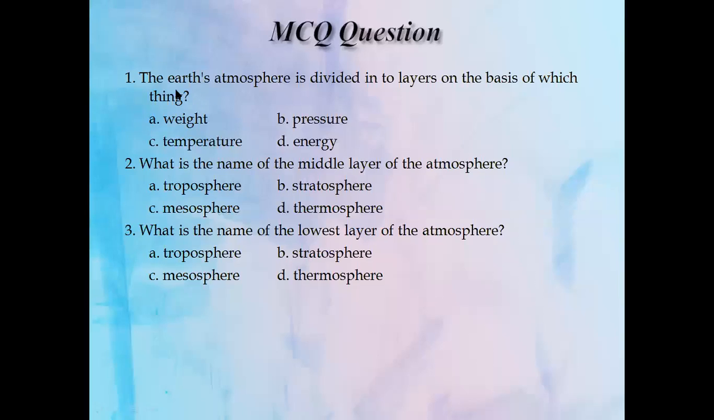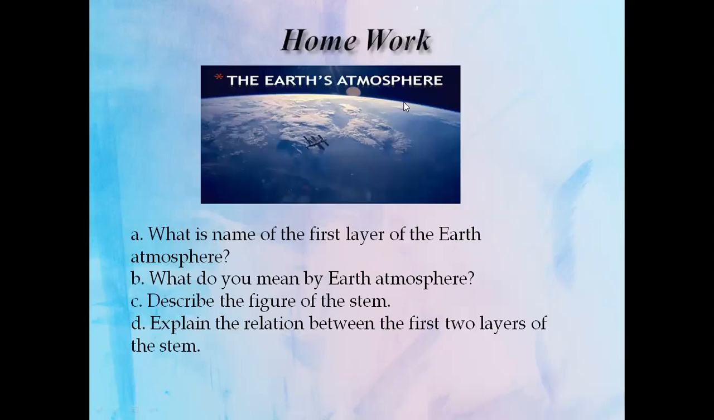Some MCQ questions: number one, the earth's atmosphere is divided into layers on the basis of which thing: weight, pressure, temperature, or energy. Number two, what is the name of the middle layer of the atmosphere? There are four options. And what is the name of the lowest layer of the atmosphere? And there is one homework question. You must look at the picture. A, what is the name of the first layer of the Earth's atmosphere? B, what do you mean by the Earth's atmosphere? C, describe the figure of the stem. D, explain the relation between the first two layers of the stem.